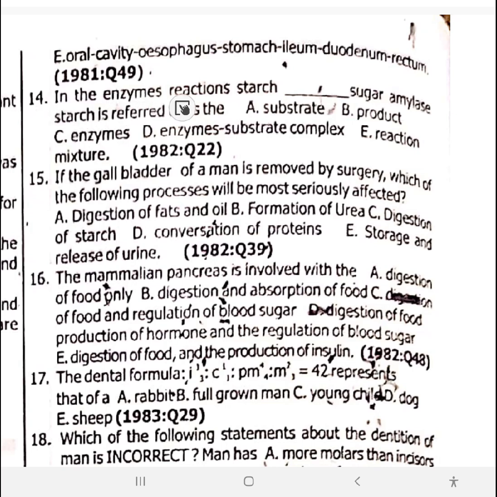In the enzyme reaction, starch to sugar by amylase, starch is referred to as the substrate. The substance acted upon by the enzyme is called the substrate. So if you enter a car, you want to drive the car, the car will be the substrate. You get? So the substance acted upon by the enzyme is called the substrate.